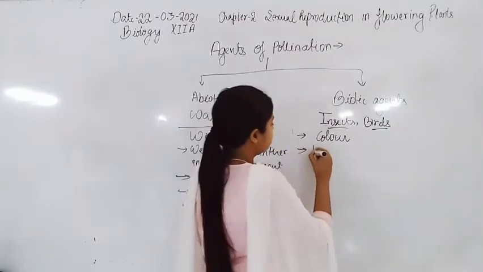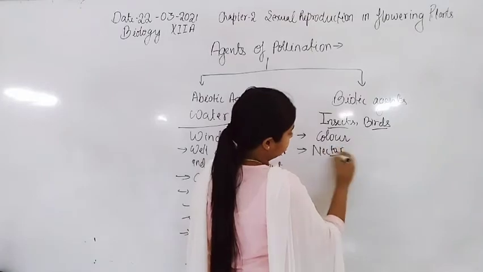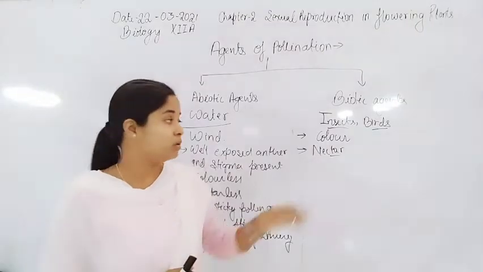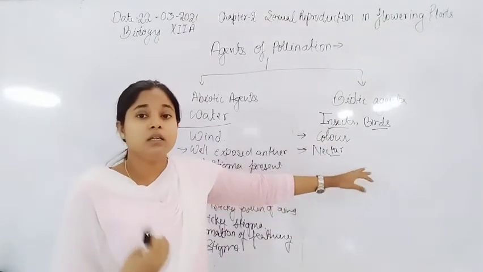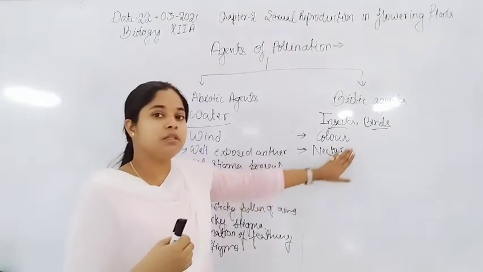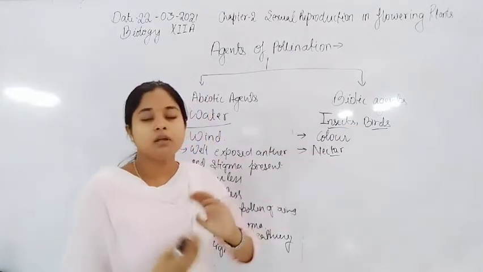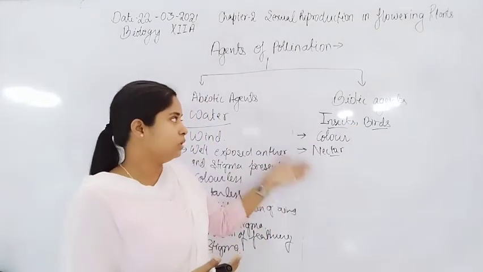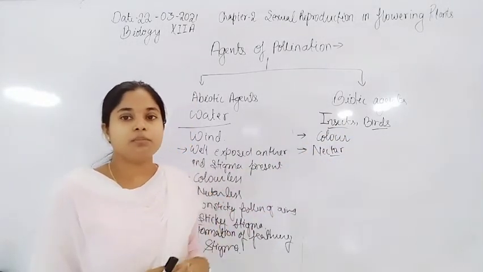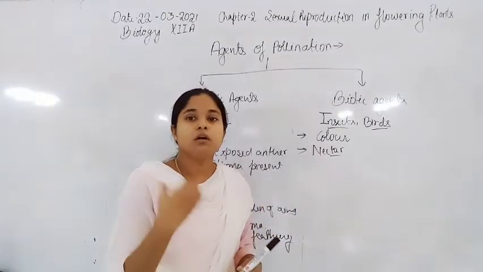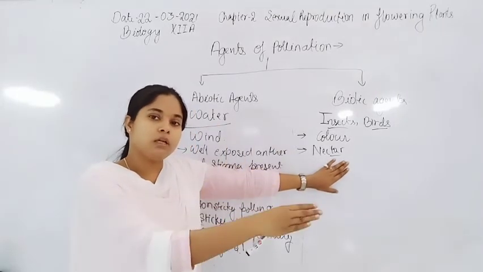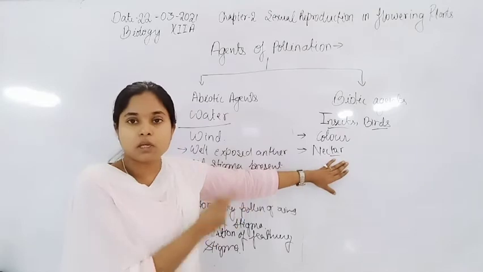Now, nectar is also present. They also form nectar because the birds कब आएंगे? And insects कब? जैसे honey bee आते हैं तो वो कब आएंगे? When the flower produces nectar and the flower gives them nectar. So nectar functions as a reward for the pollination process which is done by the insects and birds. तो reward type में होता है यहाँ पे जो insects और birds के through जब ये pollination करते हैं तो ये flower के through इन्हें reward किया जाता है, जितने भी birds होंगे या insects होंगे.